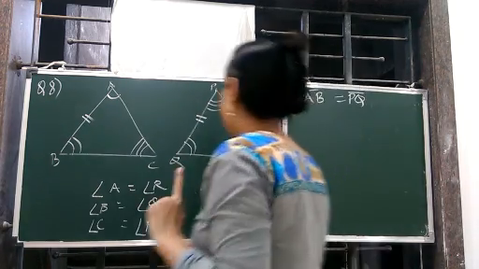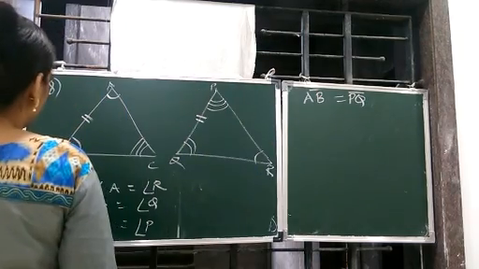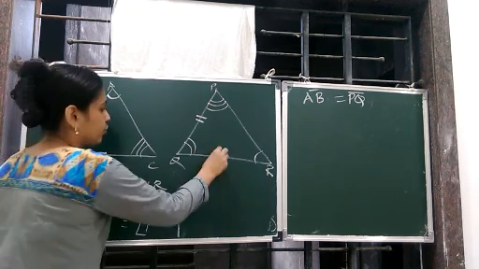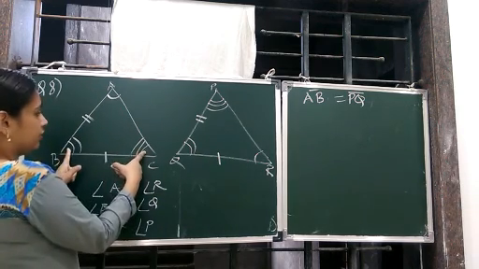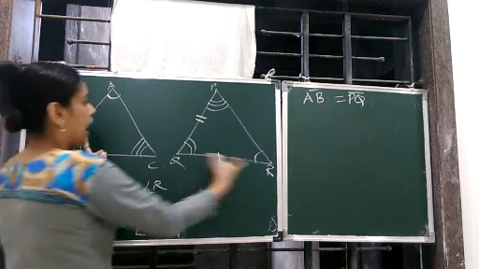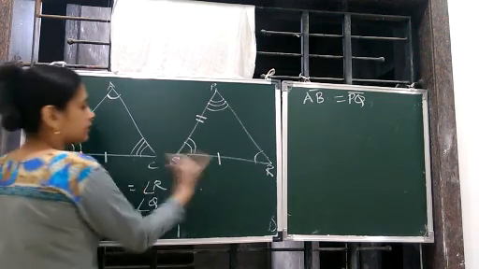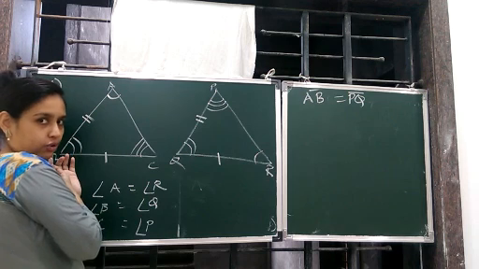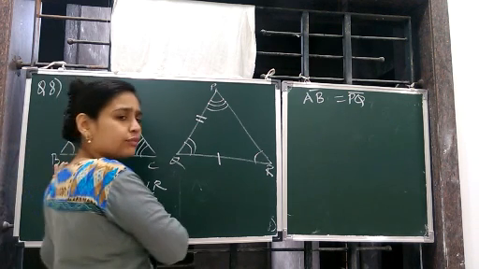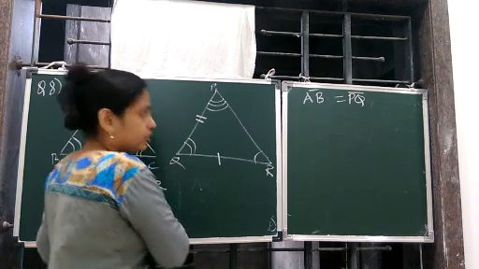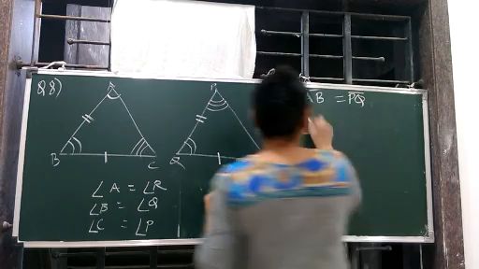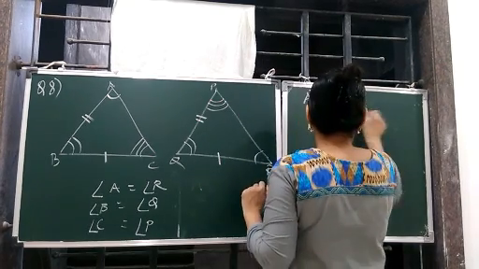Now one more thing. Here, if I say BC is equal to QR, so again you can say B is equal to Q, but R is equal to A. Again the sides will not match, because the corresponding angles are not matching, so corresponding sides will not match. So that's why the triangles won't be congruent. So BC is equal to QR.